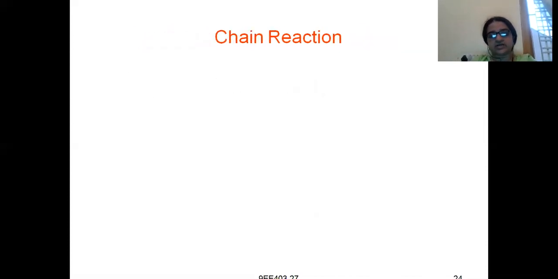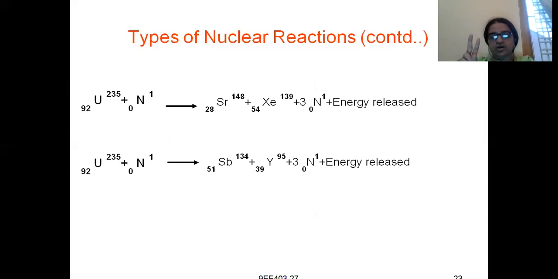And next, again there are two more nuclear reactions of the same isotope, uranium 235. They are showing uranium 235 (atomic number 92) plus 1 neutron will give you strontium, with atomic number 38 and mass 148, and xenon with atomic number 54 and mass 139, and 3 neutrons are released and energy is also liberated.